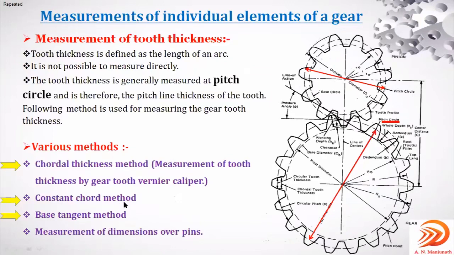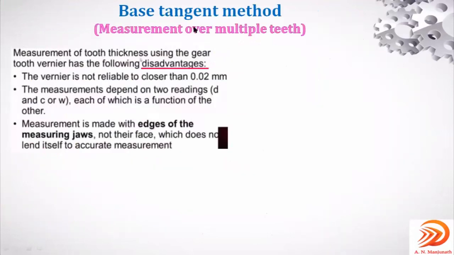One more method, the third method, you can observe, is the base tangent method, that we are going to discuss now. All these methods are introduced to overcome the disadvantages of the previous methods, because the newer method has more advantages compared to the previous ones.